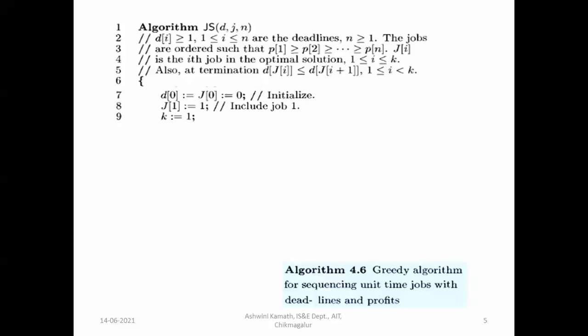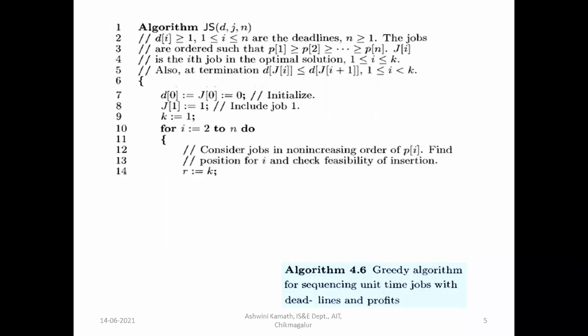So initially we have to initialize D of 0 is equal to J of 0 is equal to 0. Okay, the deadline we are considering is 0 and the job we are considering is 0. Initially these two sets are empty. Okay, J of 1 is equal to 1. So we are going to include job 1, and we are considering k is equal to 1. So that means we have added job 1 to the set.